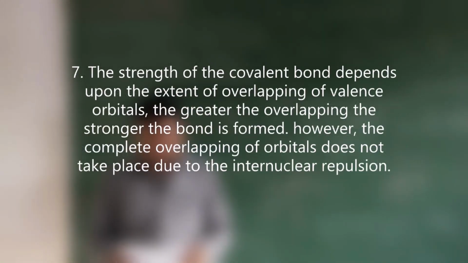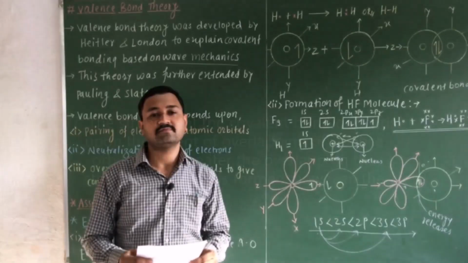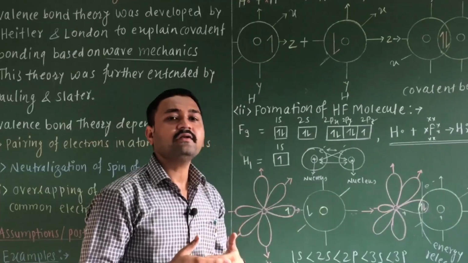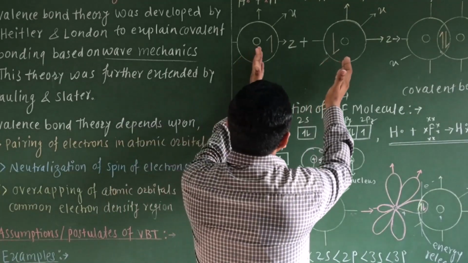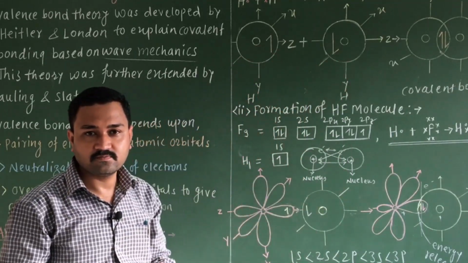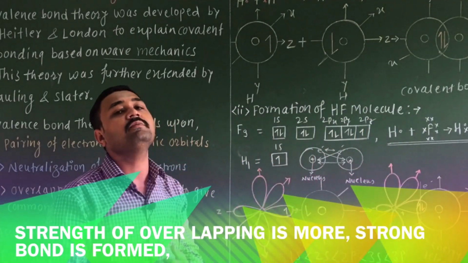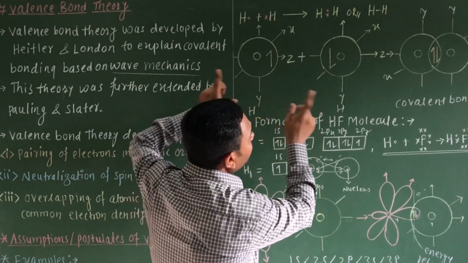Postulate number 7. The strength of a covalent bond depends upon the extent of overlapping of valence orbitals. Greater the overlapping, stronger the bond formed. However, the complete overlapping of orbitals does not take place due to the internuclear repulsion. Always remember, postulate number 7 is related to the strength of a covalent bond. We know that when these atomic orbitals overlap more with each other, okay, if the maximum overlapping takes place, then the strength of the bond will be more. A complete overlapping will never take place.